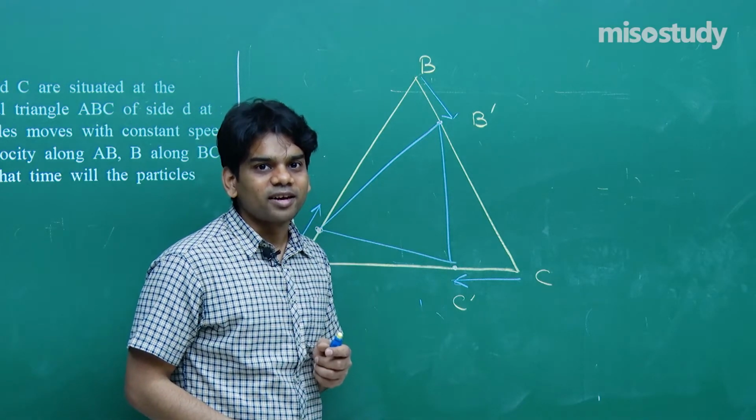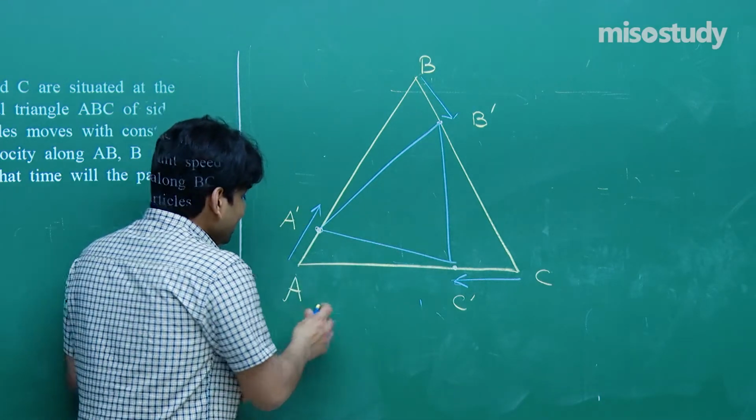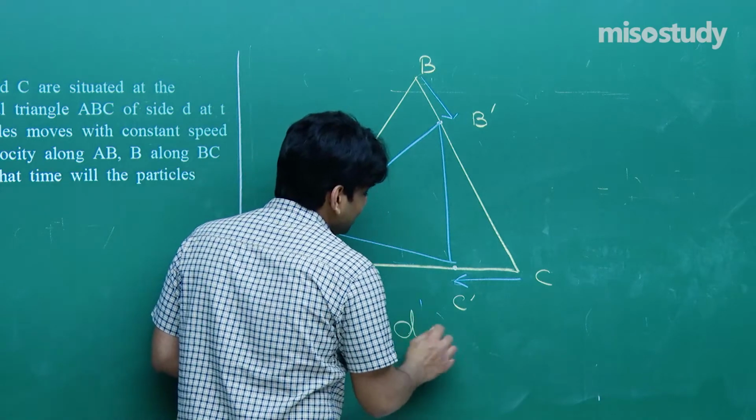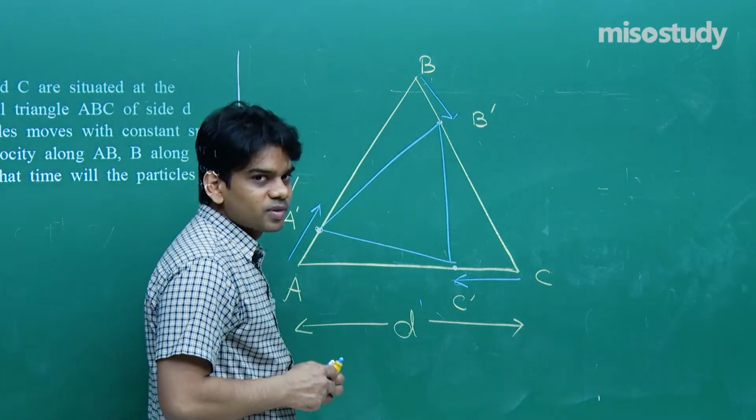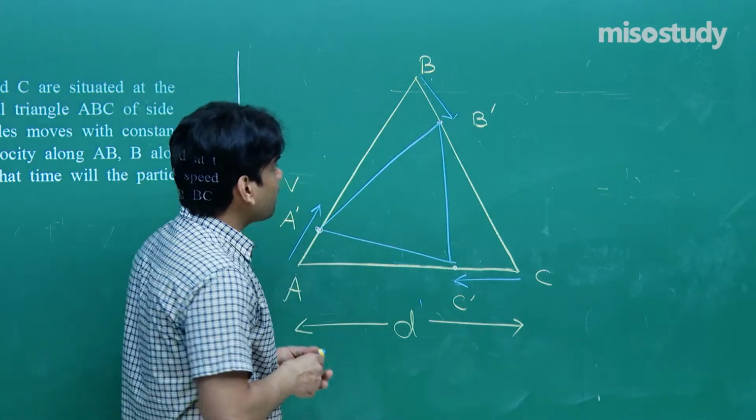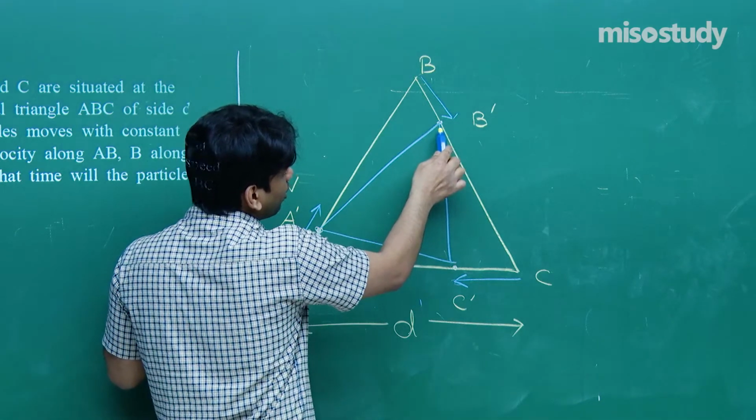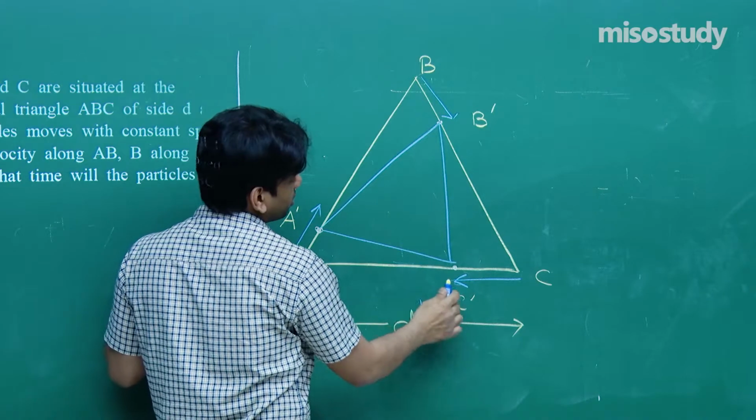It will be an equilateral triangle. Try to understand. The initial edge length is given as D. The speed of each is given as V along the edges. What will happen? It will continue moving along this line. It will continue moving along this line.